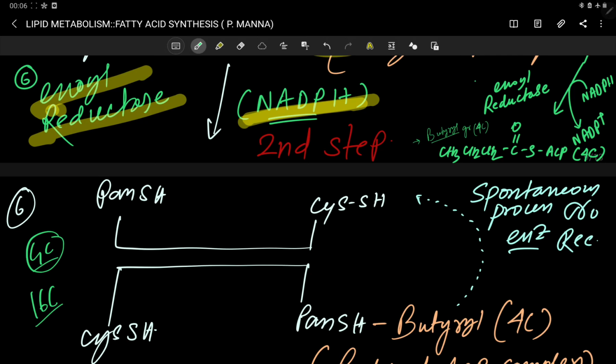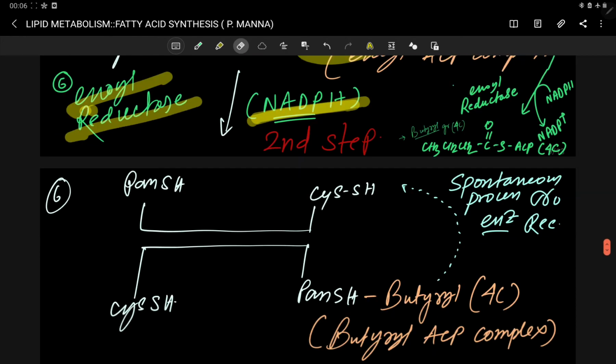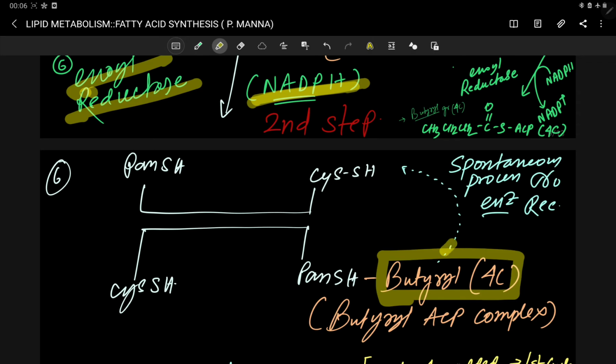That's why the enoyl reductase reduces the enoyl group and converts it into a butyryl group. This butyryl group is your 4 carbon butyryl group, and this 4 carbon butyryl group is transferred to the cis end, and this is a spontaneous process.